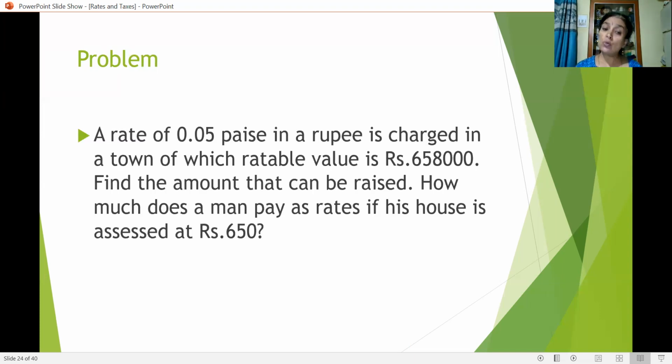A rate of 0.05, that is 5 paise in a rupee, is charged in a town of which rateable value is 6,58,000. Here, the rate is given, and the rateable value is also given. Find the amount that can be raised. How much does a man pay as rates if his house is assessed at rupees 650?